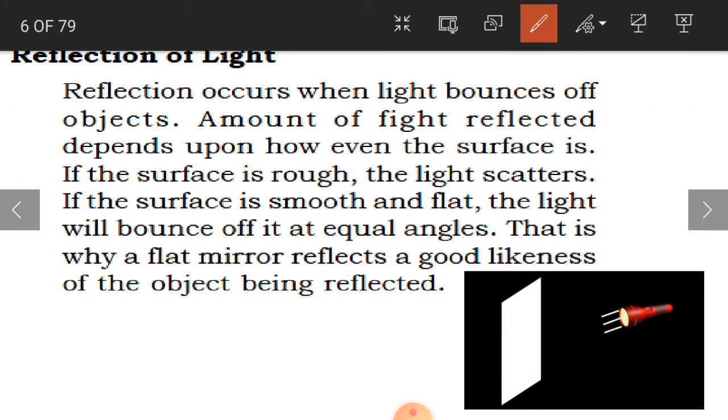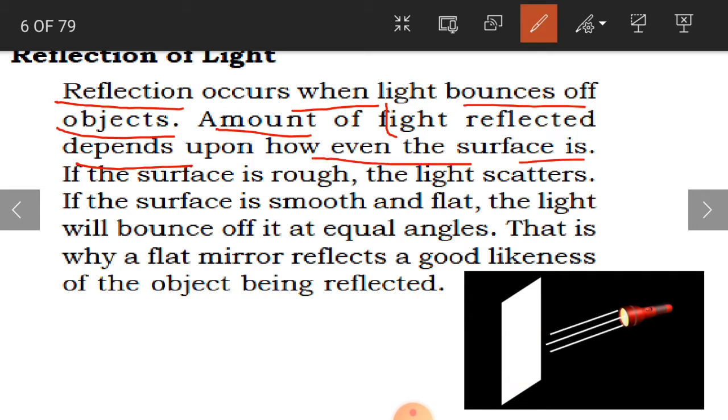Now we'll see the reflection of light. How the light is going to reflect. Reflection occurs when light bounces off objects. Okay, the amount of light reflected depends upon how even the surface is.